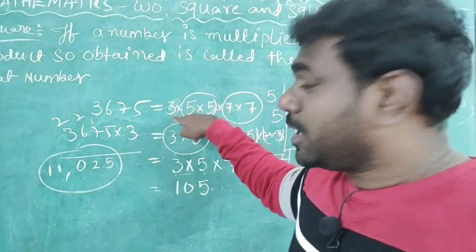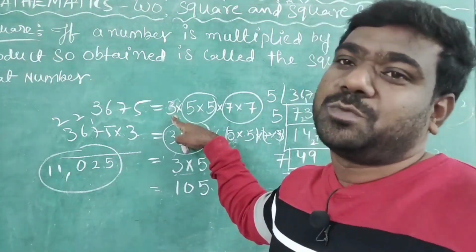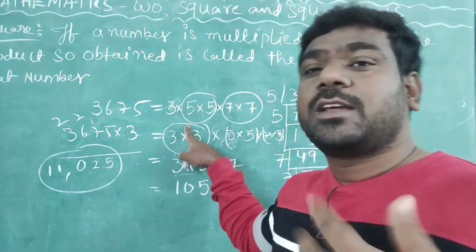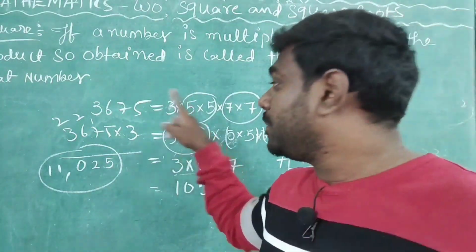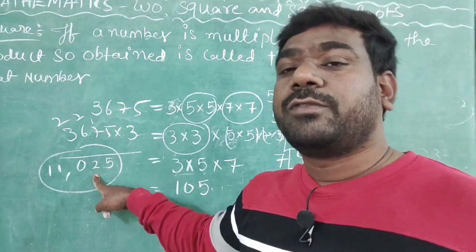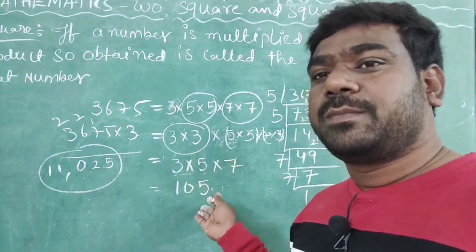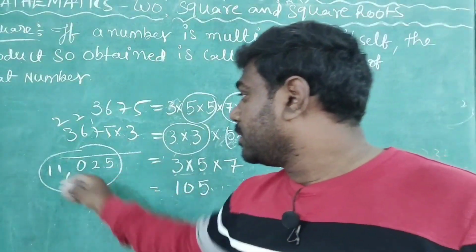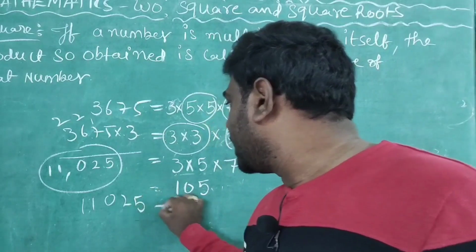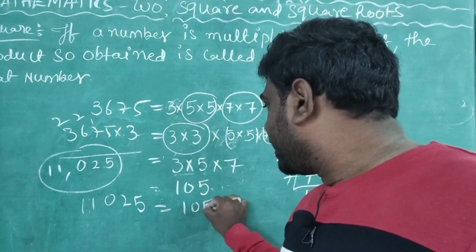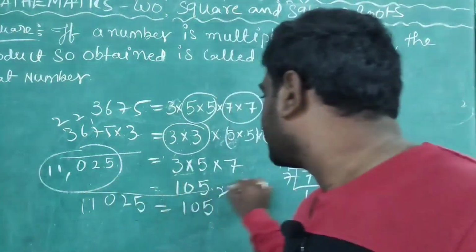Whatever number is required to make a pair, you should multiply both sides by that number. Whatever product we get after multiplying is a perfect square. For which number? From each group we take one number and multiply. So 11,025 is the perfect square of 105. This is the answer.